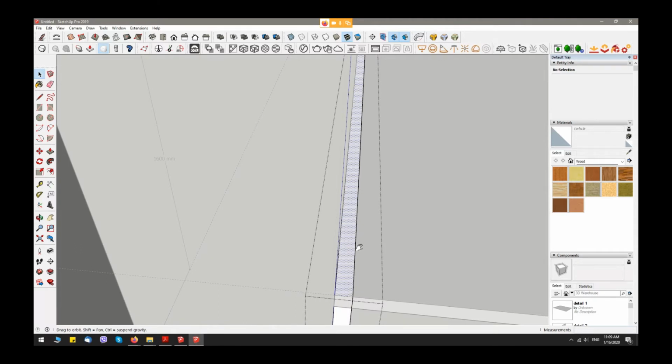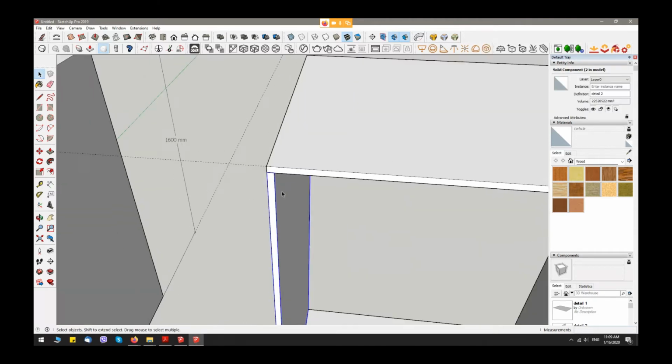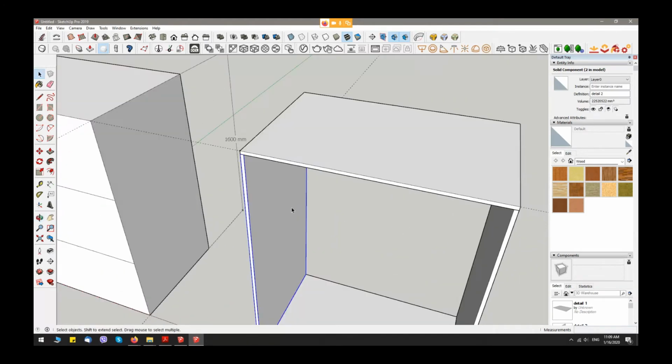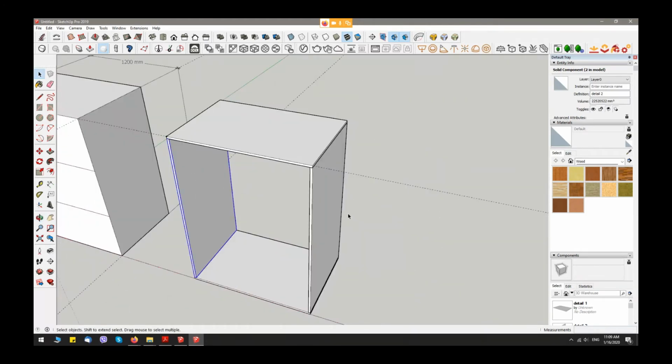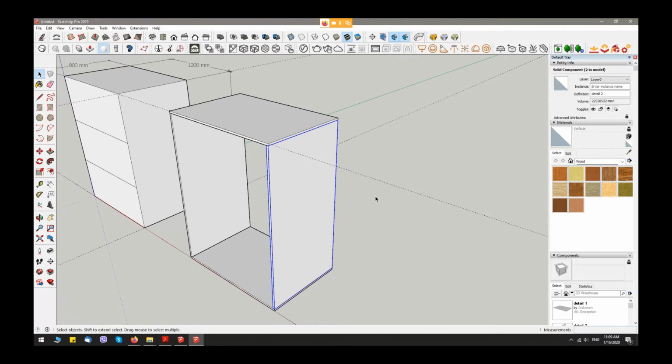When I change my components, if I have 3 or 5 components in my model, when I change the dimension of one of them, I change every component. Okay, this is my base.